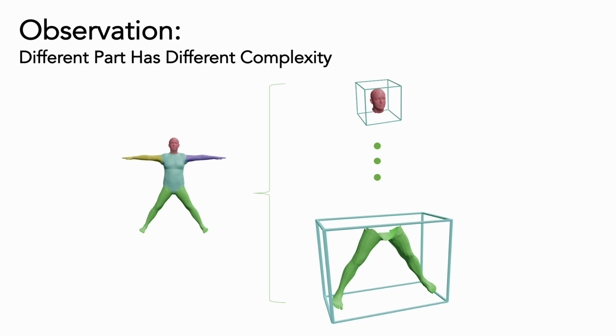The design of the model for canonical human fields is also very important to ponder for maximum optimization efficiency. We use the multi-resolution hash encoding to model the canonical human field. We observed that the choice of hyperparameters of the MHE encoding is also very important. For example, when designing the hash table size, if the hash table has too small a table size, the possibility of hash collision increases, thus slowing the convergence. On the contrary, if we set too large a hash table size, the GPU cache misses will increase, thus also hindering fast learning. We observed that different human parts have different complexity. For example, the human face is typically more complex than the limb.